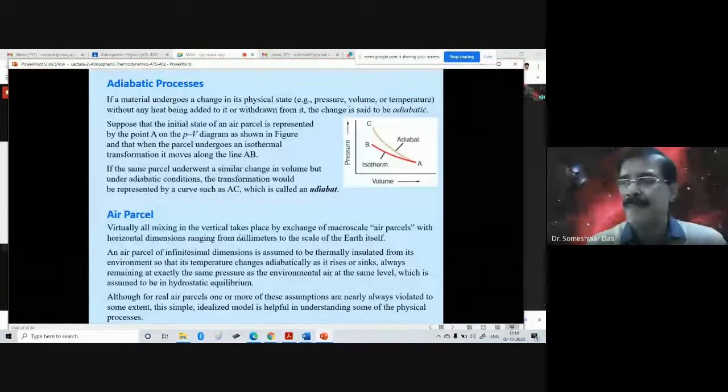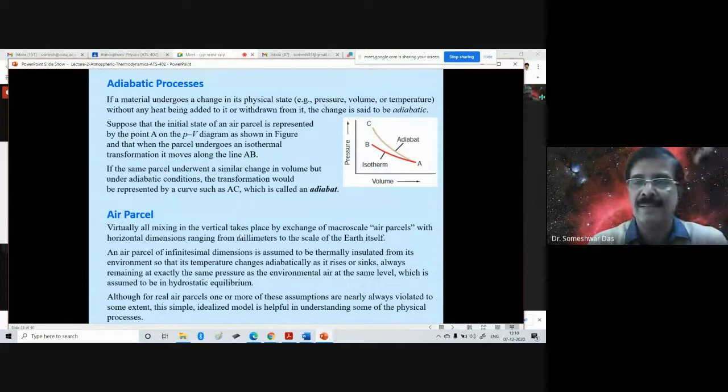Something like that. I mean, it depends on place to place. Temperature may vary. So the air parcel over Kerala, let us say its temperature is 22, and that is again at the surface level, not at a higher level.